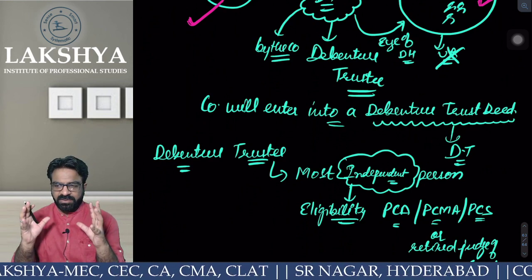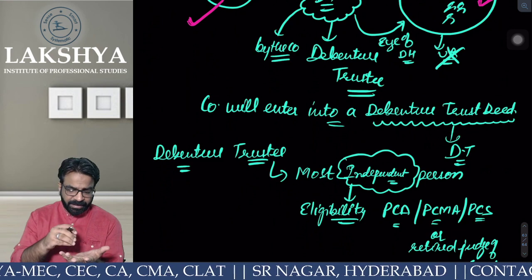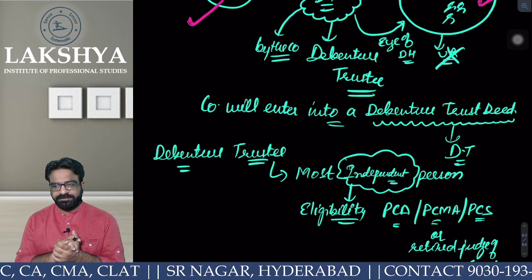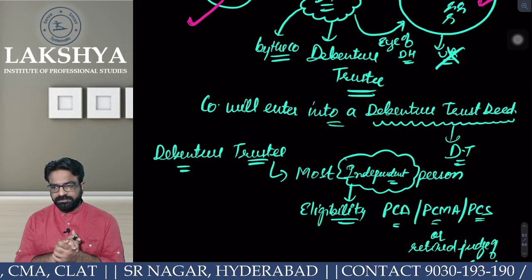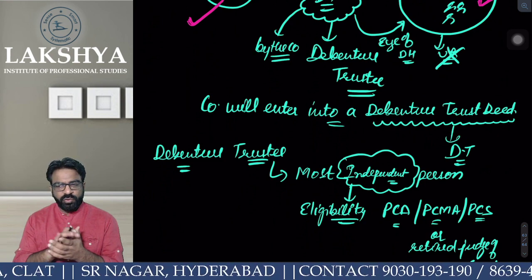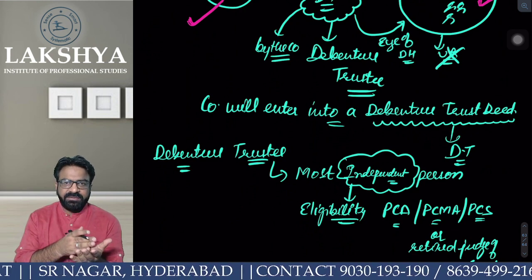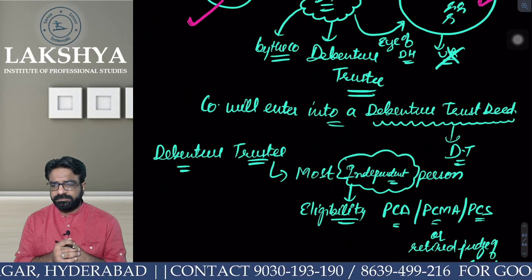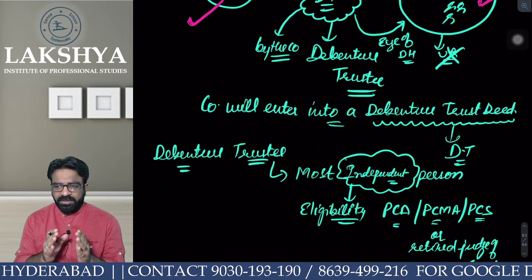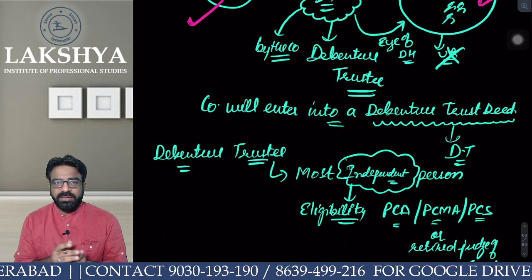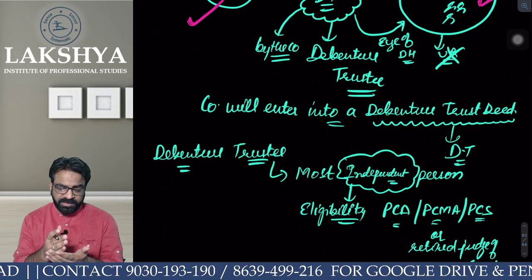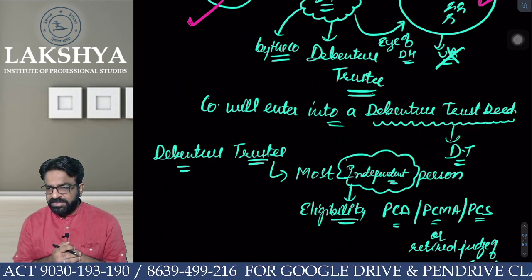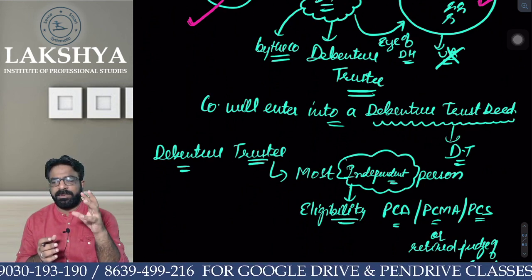I hope you are understanding the concept. Now, let me explain it again. Do debenture holders carry voting rights? They do not carry voting rights. Are they aware of what the company is doing with their money? They are not aware. Then, when they are not aware of what the company is doing with their funds, do we need someone to keep an eye over the company? Yes, we need a person to keep an eye over the company.